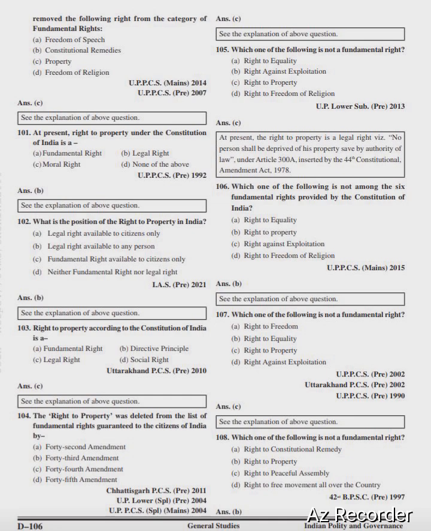Next, what is the position of the right to property in India? Legal rights available to citizen only, legal rights available to any people, fundamental rights available to citizen only, neither fundamental nor legal rights. Right option is option B, legal rights available to any person.